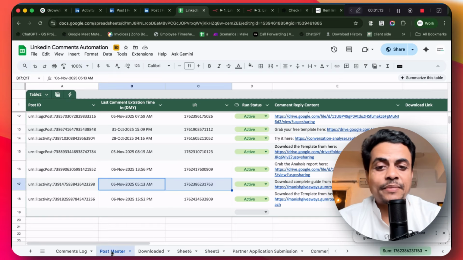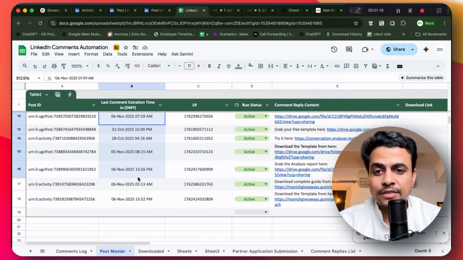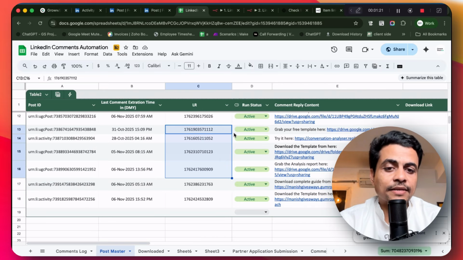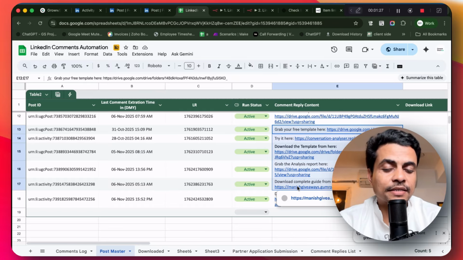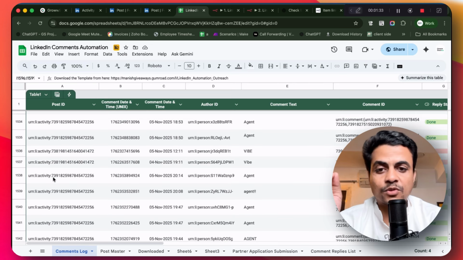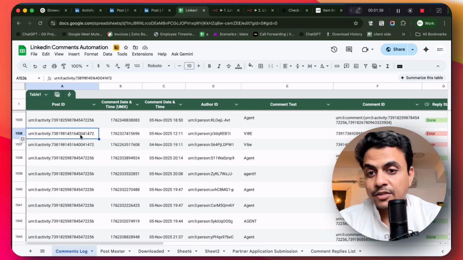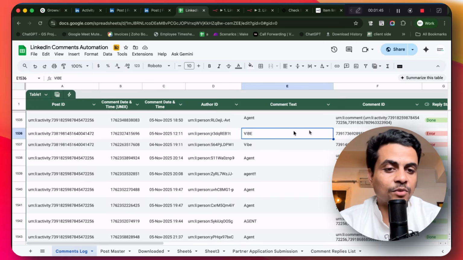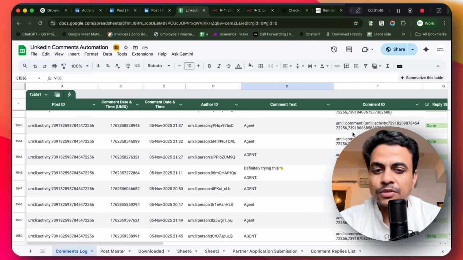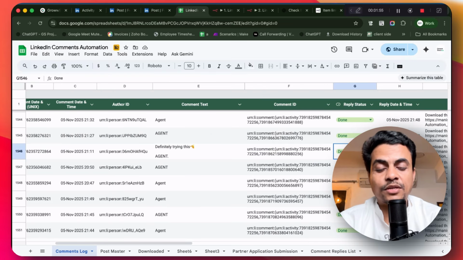I maintained all my post list in a Google Sheet, where I have the post ID stored, the last comment extraction date and time, and so on. Also the run status, whether this particular post is active for comment replying or not, and what standard text I want to reply to the comments. Along with this, I maintained the entire comment log. Whatever comments come in from my posts, I maintain at the post ID level: which post ID the comment came on, the comment date and time in a familiar format, the author ID, and the comment text, since comments can come from different posts and in different languages altogether. Then the comment ID, and whether the comment has already been replied to or not.